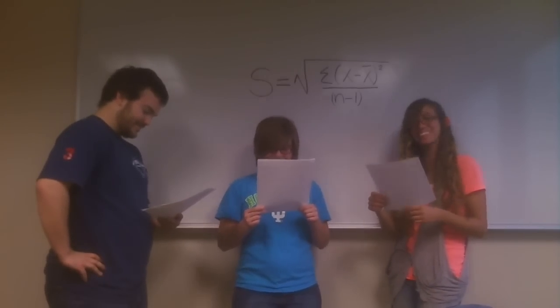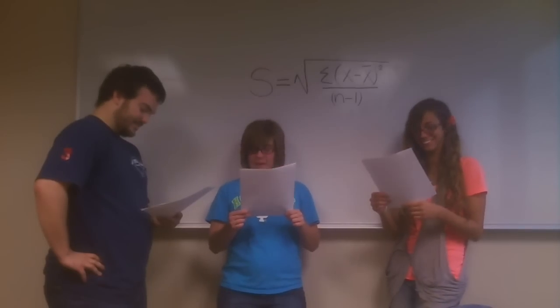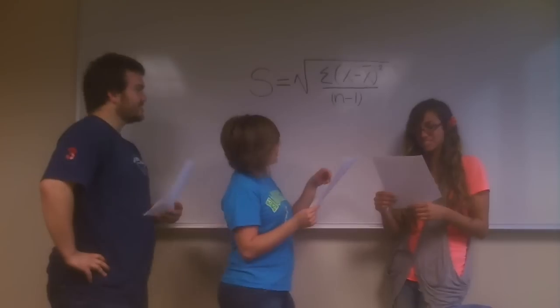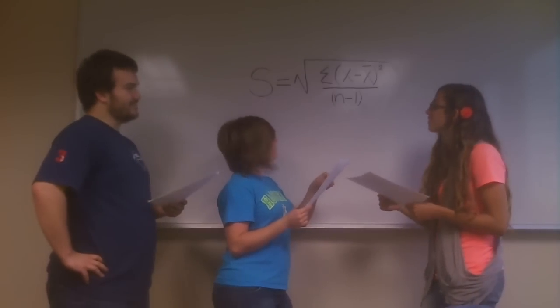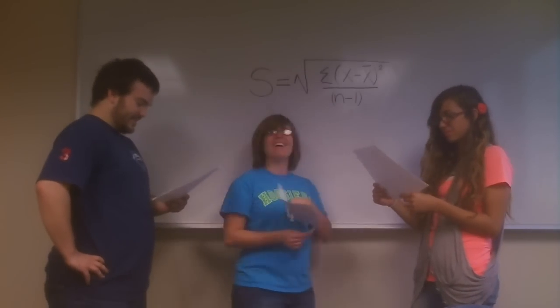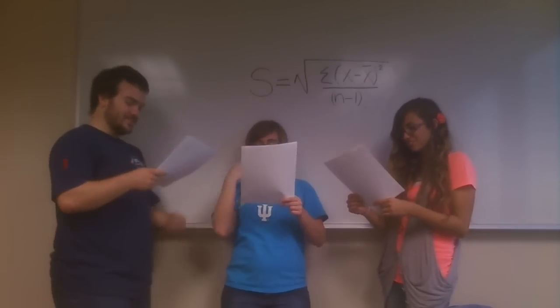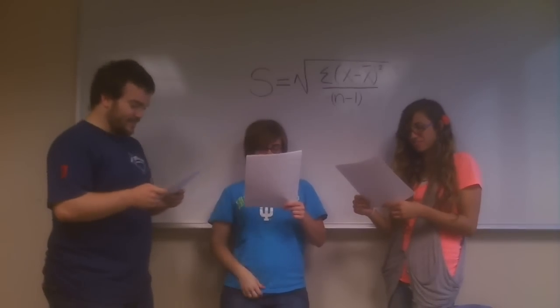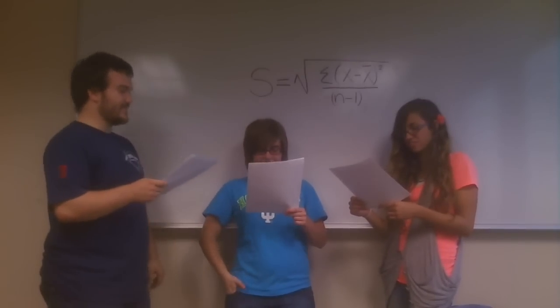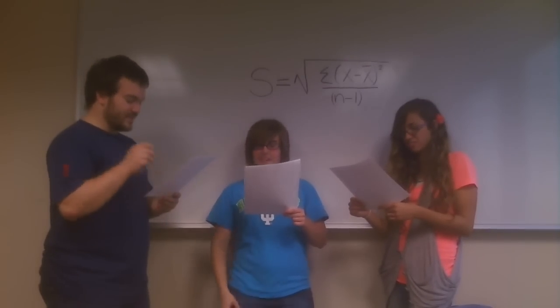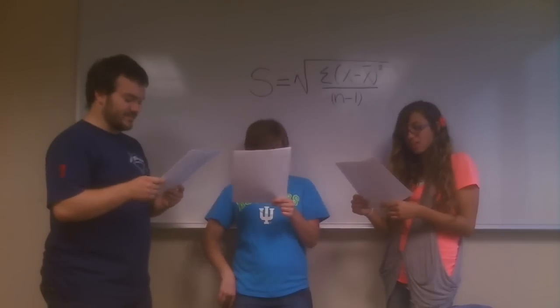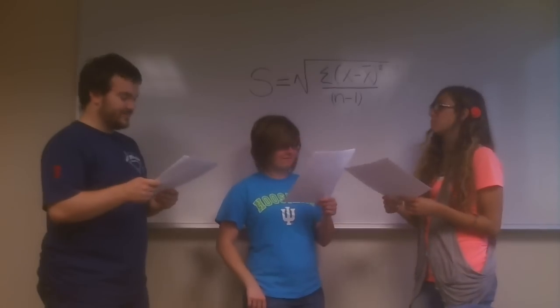But wait, it doesn't look exactly like you are dividing by the number of data points. It looks like you are subtracting 1 from n. Why do we do that? Well, that's sort of a long story. This all goes back to the difference between a population and a sample. See, we really want to know about the center and spread of populations, but that data is really difficult to gather. Oh, so that's why we use data from samples.